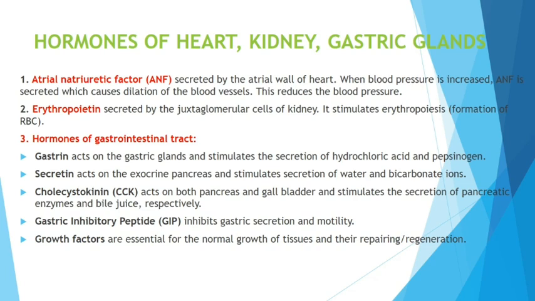Then cholecystokinin, that is also a gastrointestinal tract hormone. It acts on both the pancreas and gallbladder. The gallbladder is present within the liver. It stimulates the secretion of pancreatic enzymes and bile juice. Then GIP, that inhibits gastric secretion and motility. Growth factors are mainly for your normal growth and even repairing of tissues also. So those are the different hormones of heart, kidney, and gastric glands.